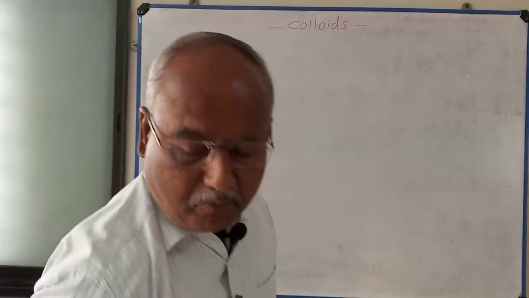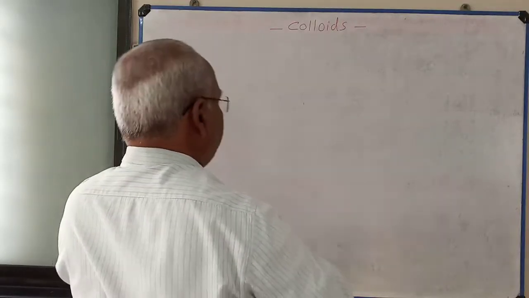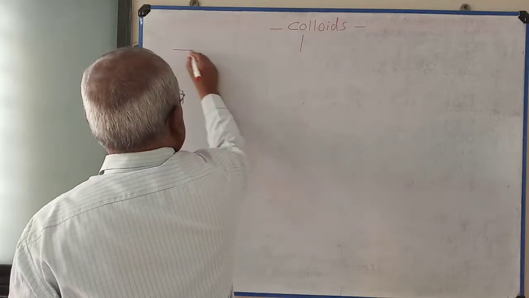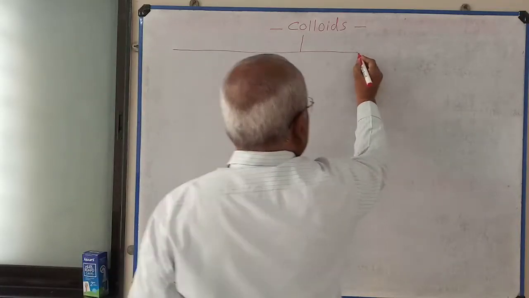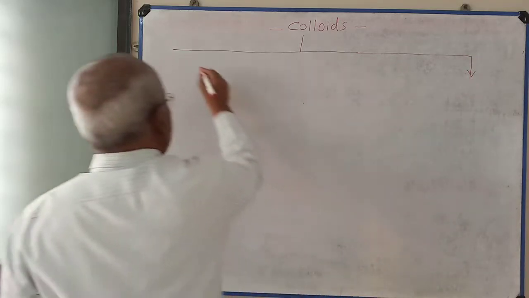So, depending upon molecular size, colloids are classified into three types. I represent those three types.